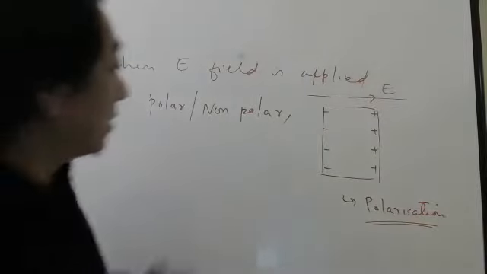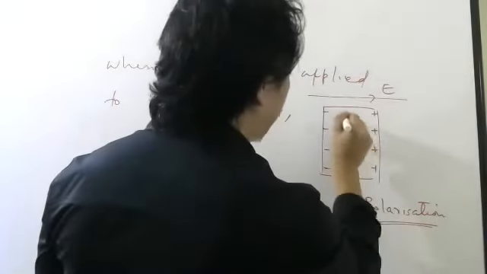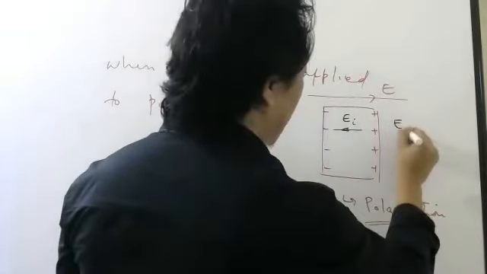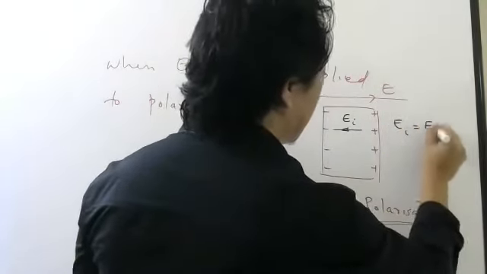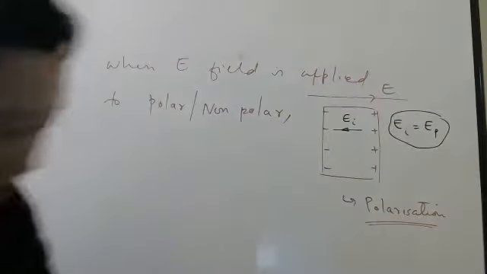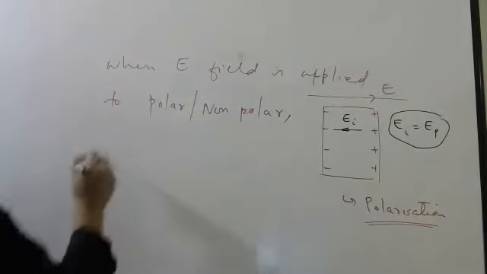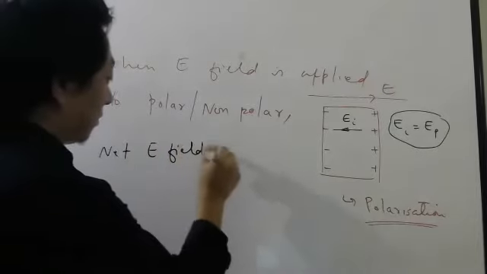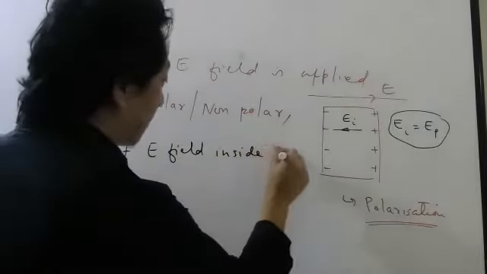and because of this, one more electric field will come, EI, which I wrote before. In some books they write EP. So whichever symbol, it doesn't matter. So what will be the net electric field now? Net electric field inside the dielectric.